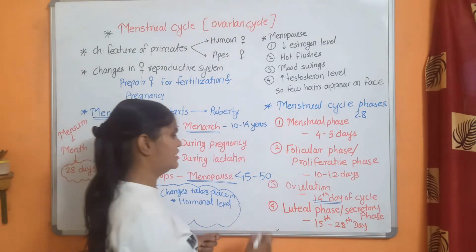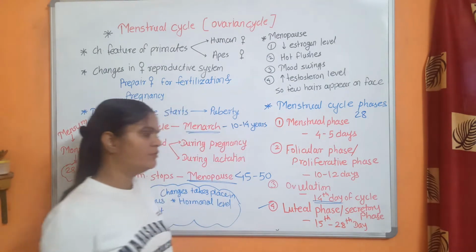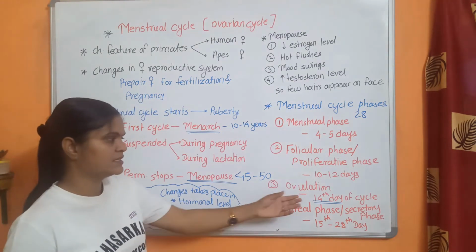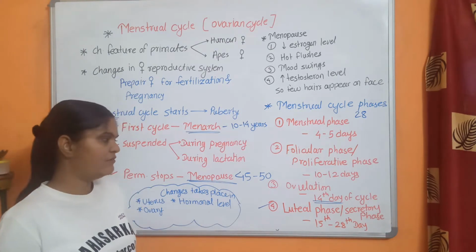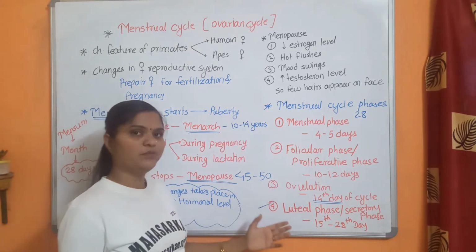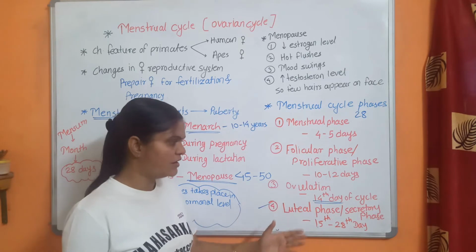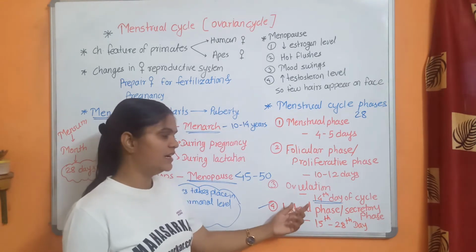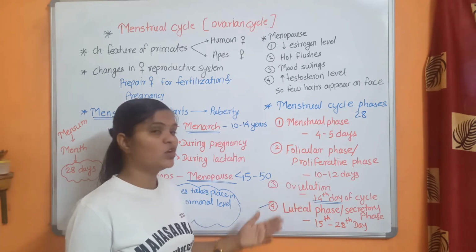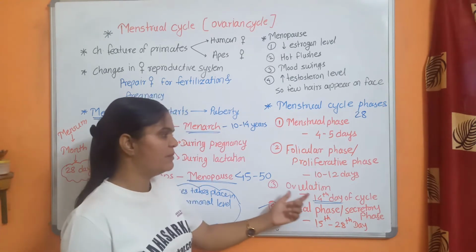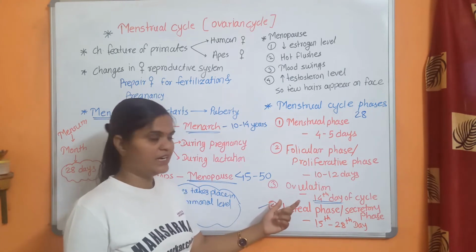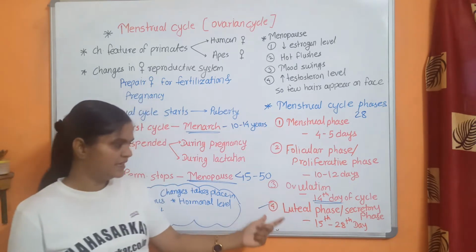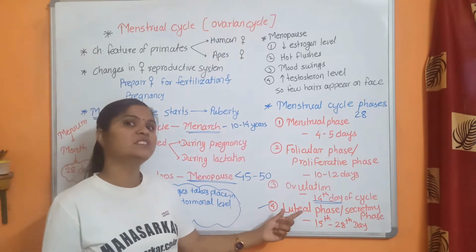Next is the luteal phase. After the secondary oocyte is released from the Graafian follicle, the remnant of the Graafian follicle starts to produce some hormone and is converted into the corpus luteum. The remaining Graafian follicle is converted into hemorrhages, and then it converts into the corpus luteum.